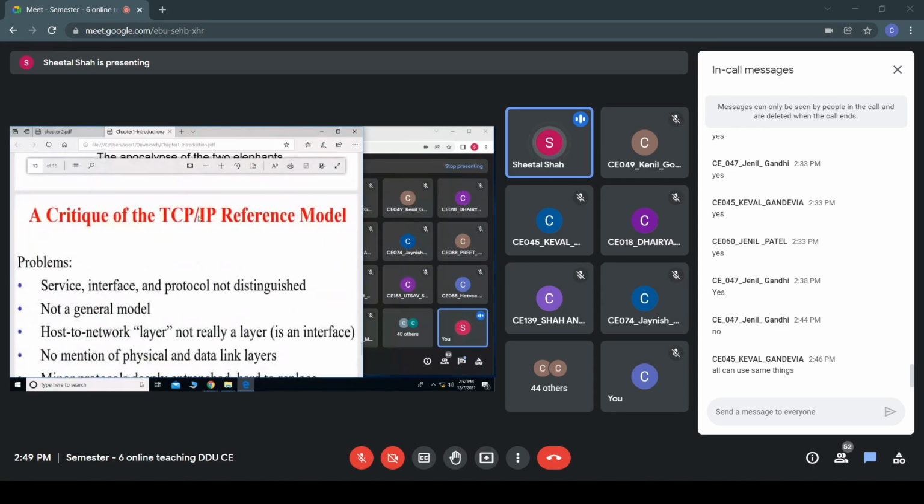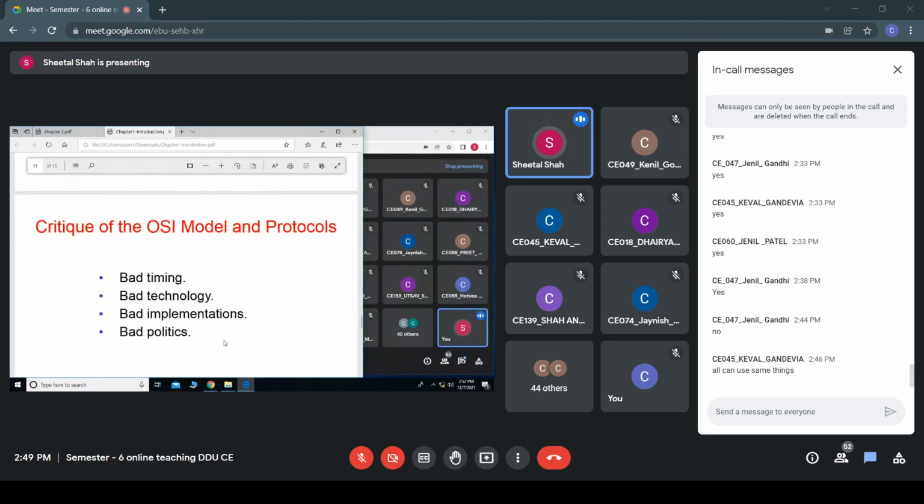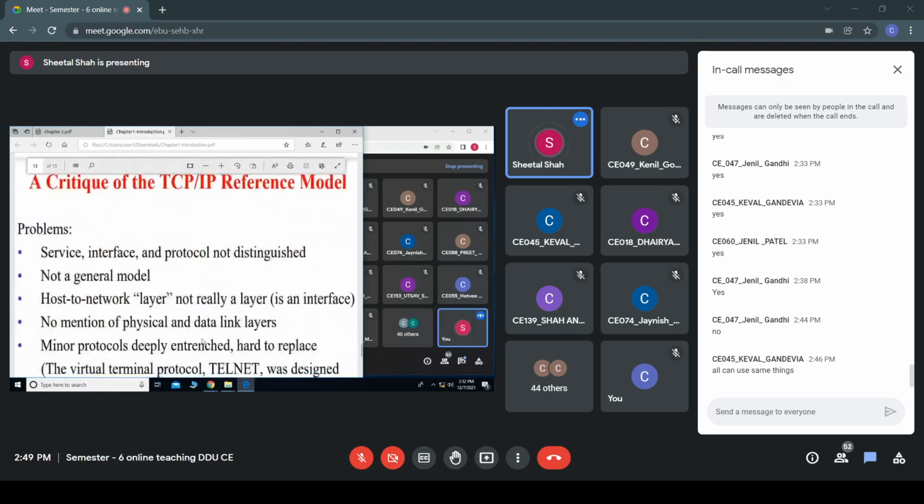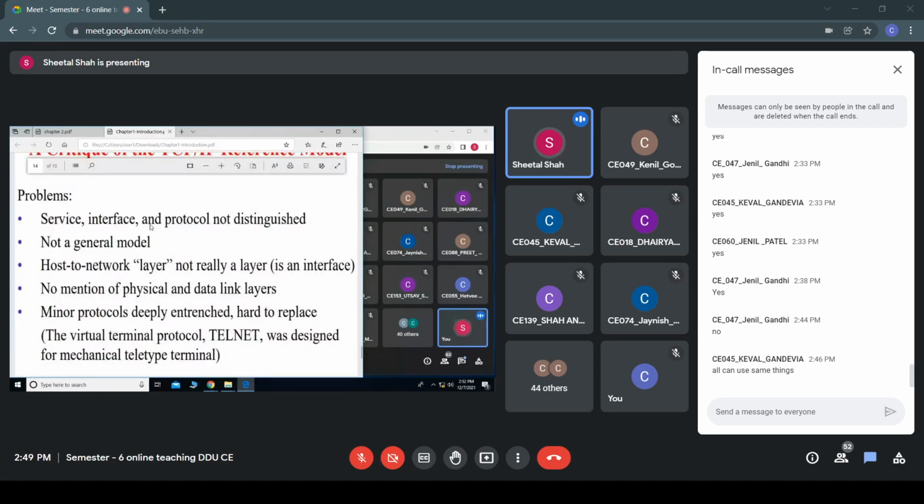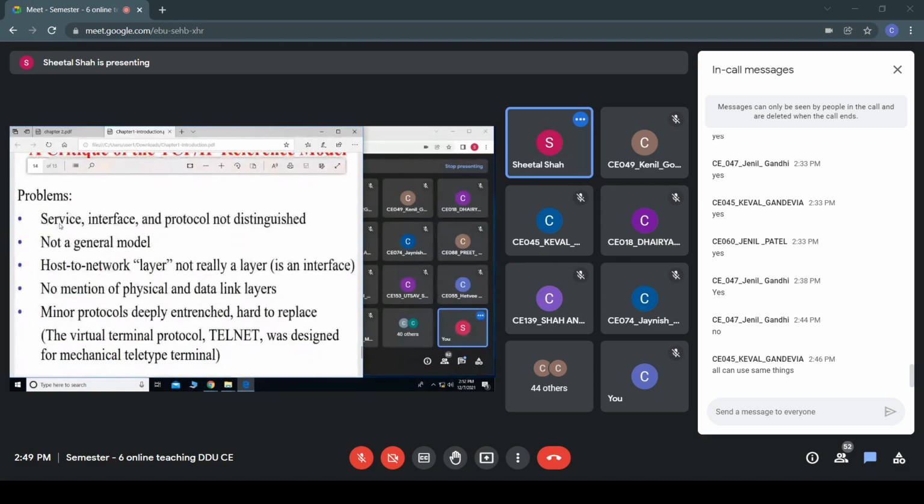Okay, so these are some of the criticisms of the OSI reference model: bad timing, bad technology, bad implementation, and bad politics. Similarly, one criticism of the TCP/IP reference model is that service interface and protocols are not distinguished. As I said, the OSI reference model was based upon service interface and protocols, whereas the TCP/IP reference model was not based on service interface and protocols.